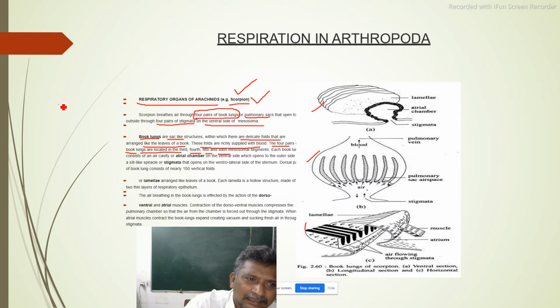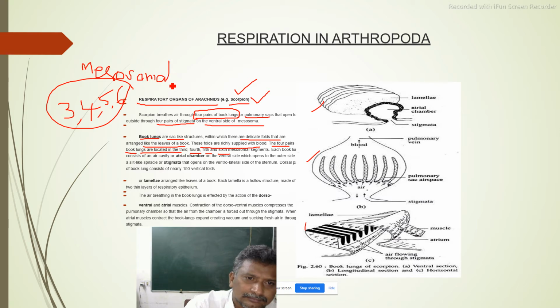So the 3rd, 4th, 5th, 6th mesosomal segments, you remember. On the mesosomal segments from the 3rd, 4th, 5th and 6th segment there will be 1 pair of book lungs.